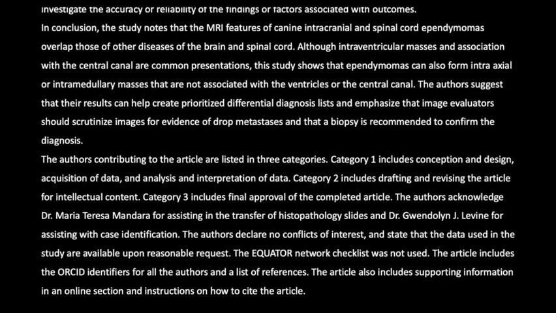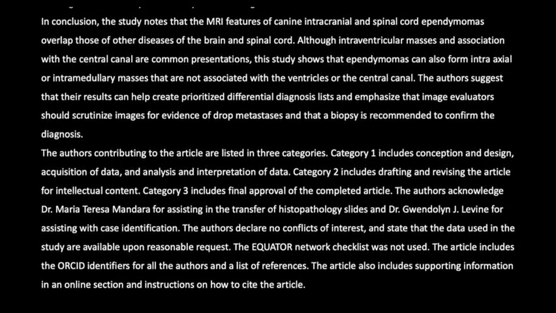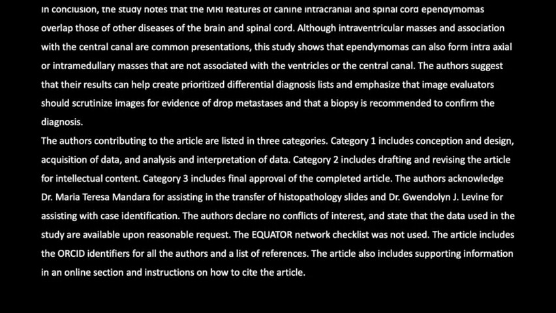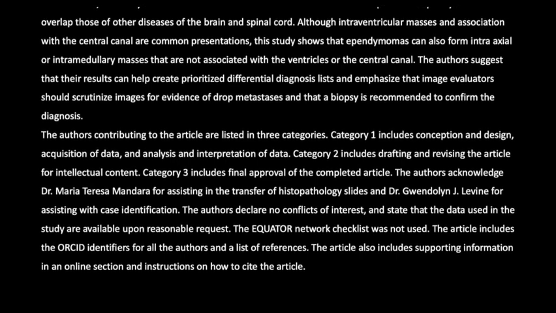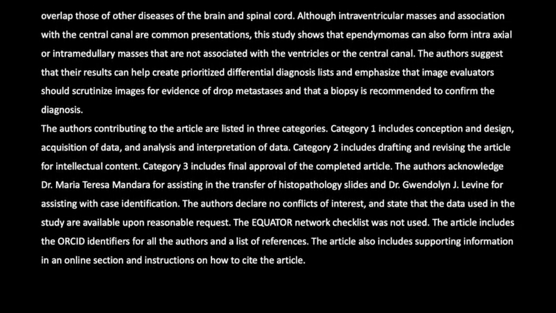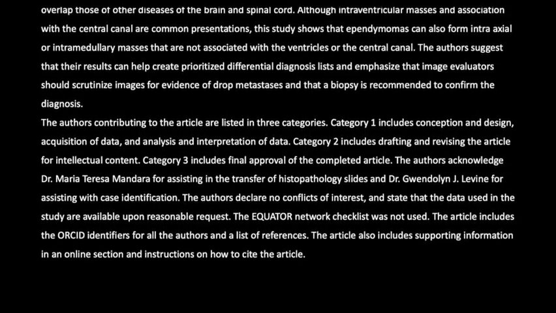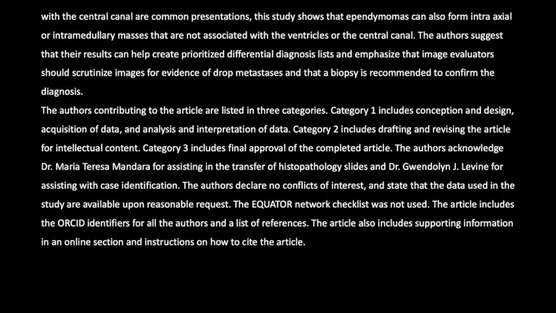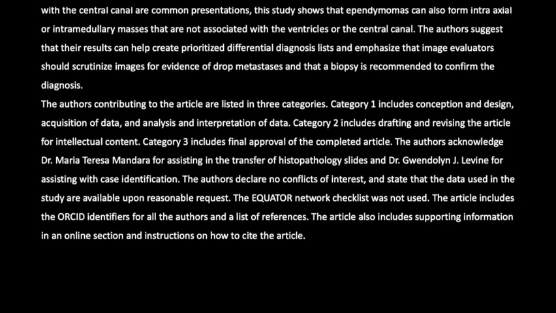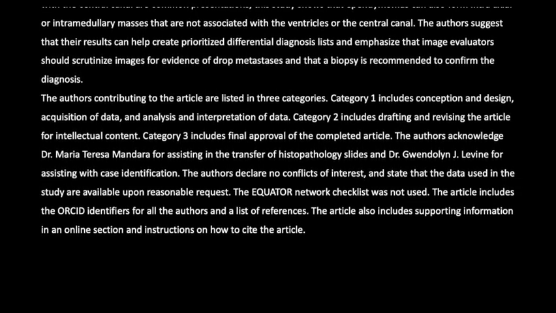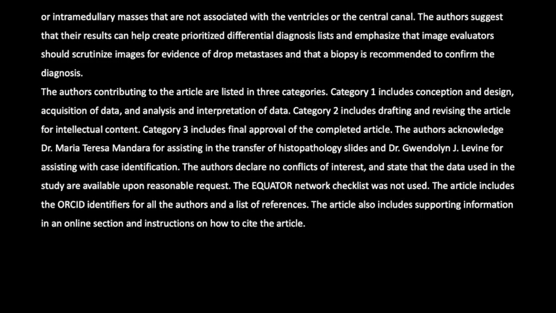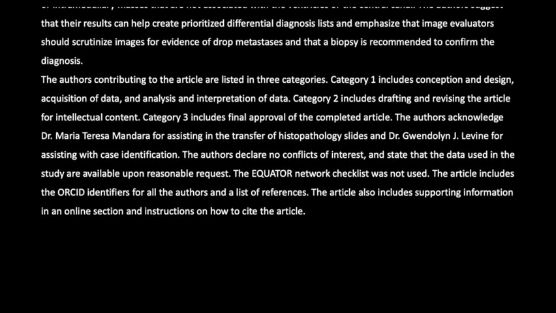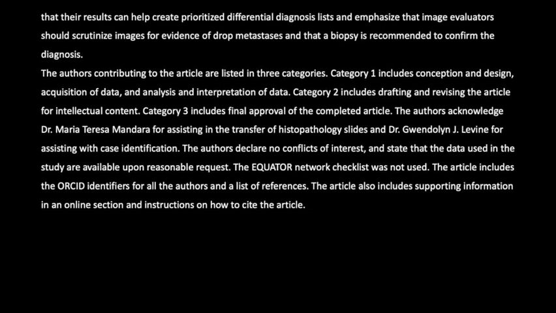The authors contributing to the article are listed in 3 categories. Category 1 includes conception and design, acquisition of data, and analysis and interpretation of data. Category 2 includes drafting and revising the article for intellectual content. Category 3 includes final approval of the completed article. The authors acknowledge Dr. Maria Teresa Mandara for assisting in the transfer of histopathology slides and Dr. Gwendolyn J. Levine for assisting with case identification.